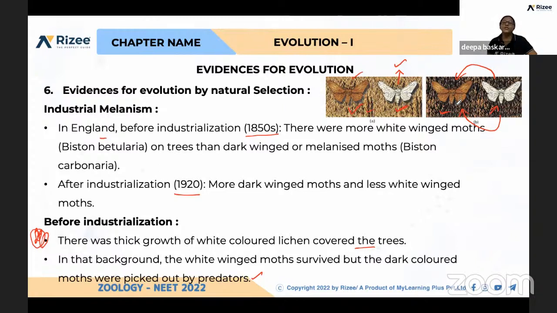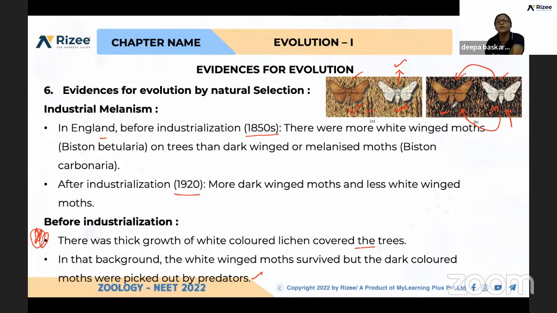But after industrialization, after 70 years, around 1920, the lichens died and the bark of the tree changed to dark brown. In this condition, the white moth is easily identifiable. So it should evolve, and if it evolves, it can survive. That's all. This is called natural selection.